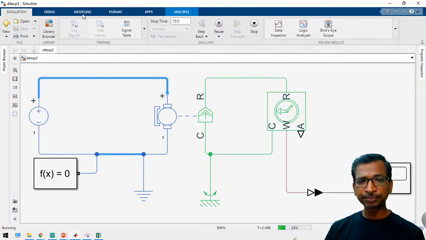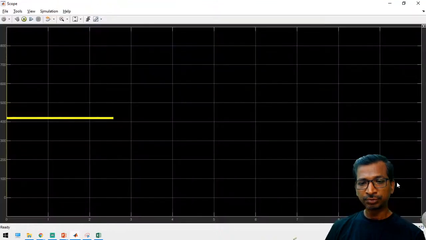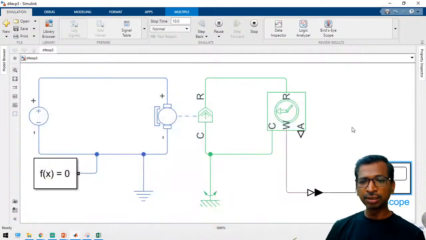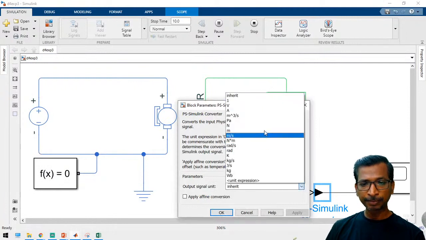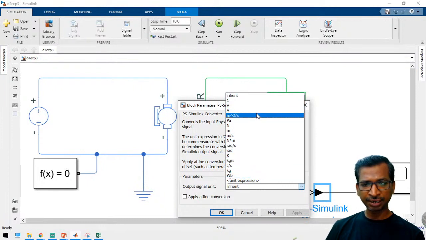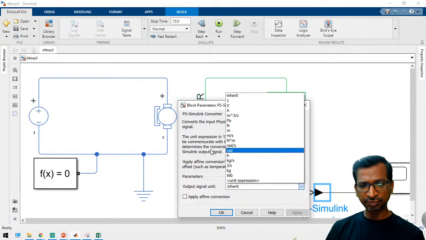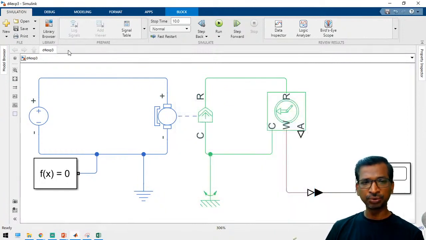For example, if you are using this value, here there is a unit, radian per second, and RPM also will be there. I will show you in the next demo.